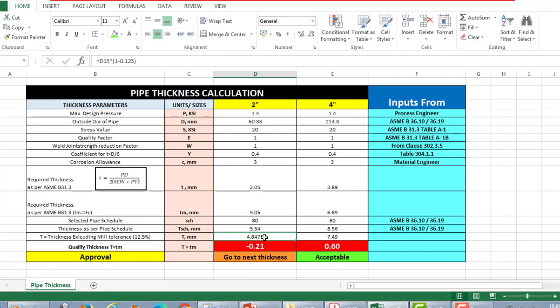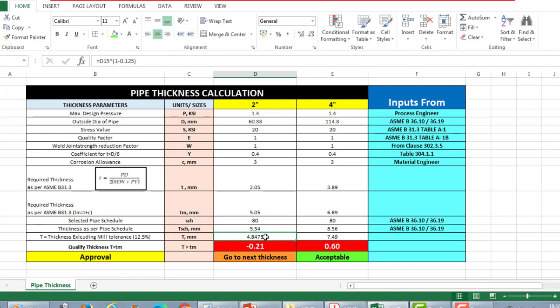Now we have to qualify whether our calculated thickness is lesser or more than the final thickness. Generally, what should it be? The final thickness is the thickness available with you. That's the thickness that you are going to receive from the manufacturer. So your calculated thickness should always be lesser than the final thickness. If your calculated thickness is more than the final thickness, there is no use of calculating. You have to buy a thickness which is always higher than your calculated thickness.